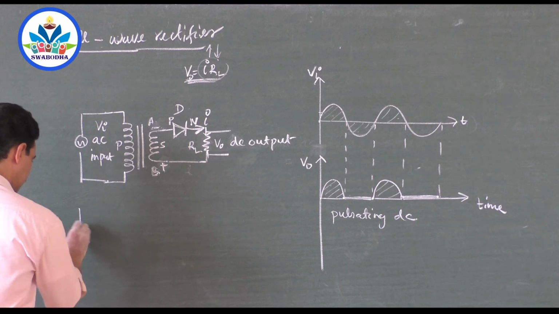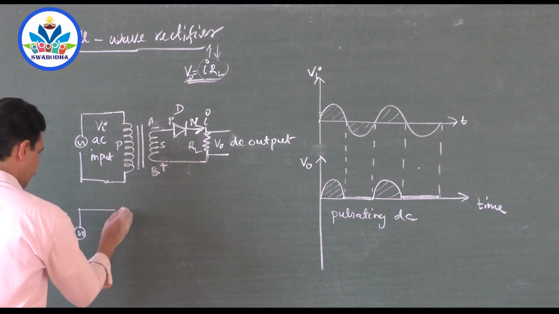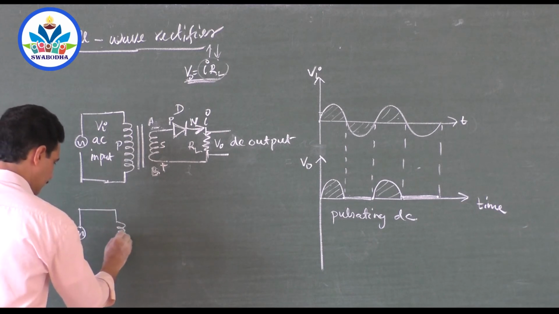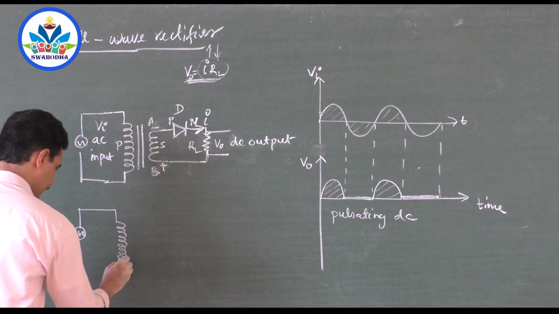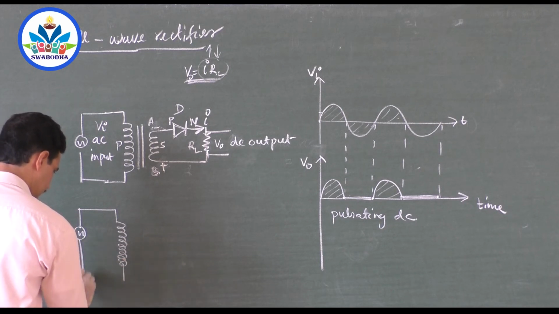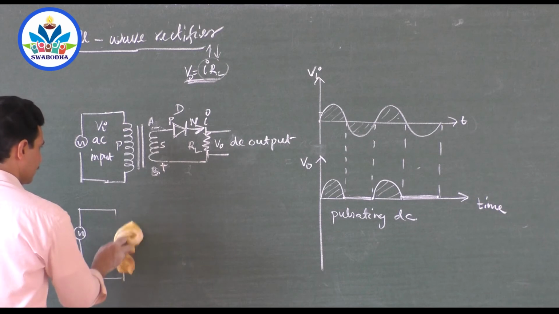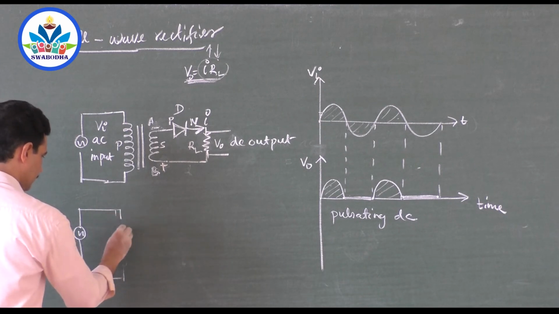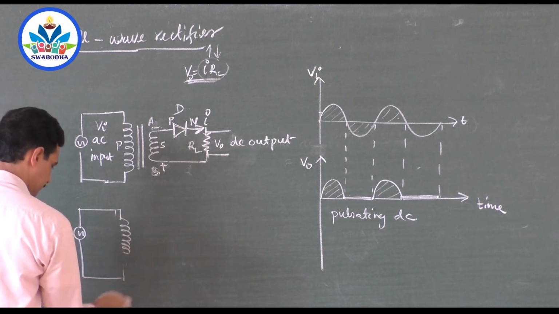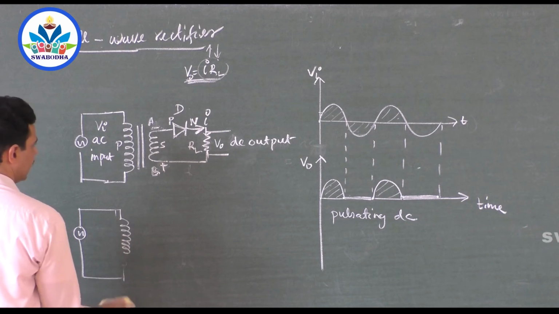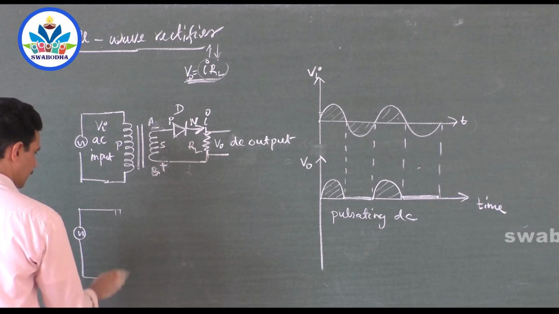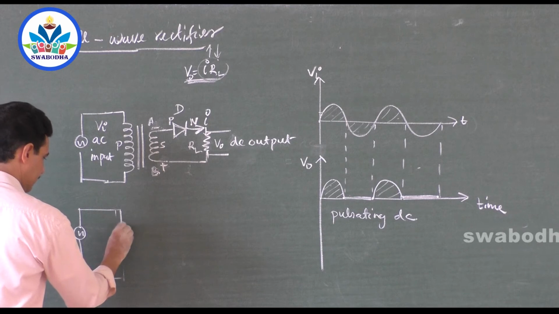full wave rectifier, you have to use 2 diodes, because when one diode is off, the other diode should take the charge. It contains a coil. Here you should use a different type of transformer. Different type means it will contain a center tap transformer. What do you mean by center tap?